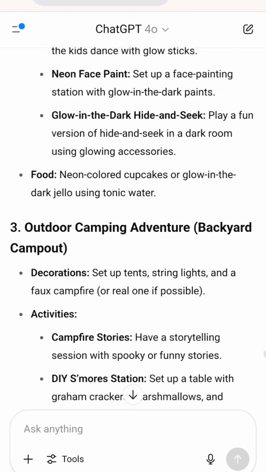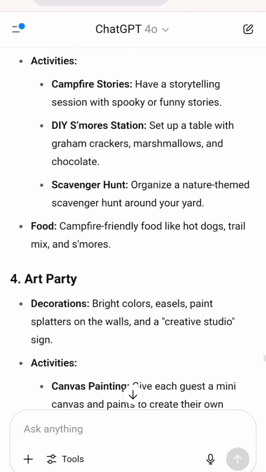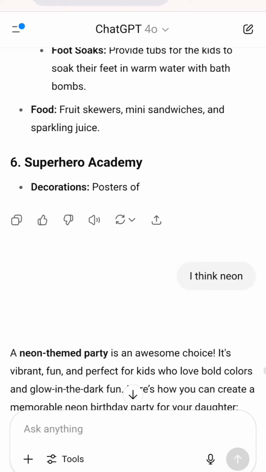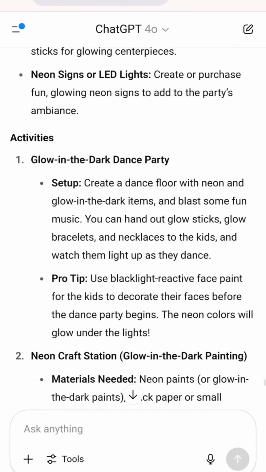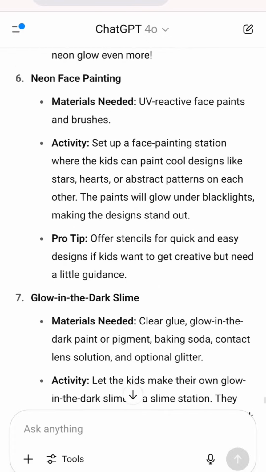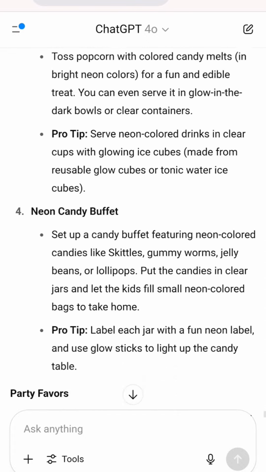Where we'd had the black card crafts with chalk on it, I just got some neon pens, and so instead of using chalk, the older kids were doing something a little bit different. So yeah, there's me saying I think neon. It gave me a bunch of neon ideas. I managed to get a black light, I think they're called, cheaply on Amazon, and I bought some neon balloons and some glow sticks, all of which are fairly inexpensive.